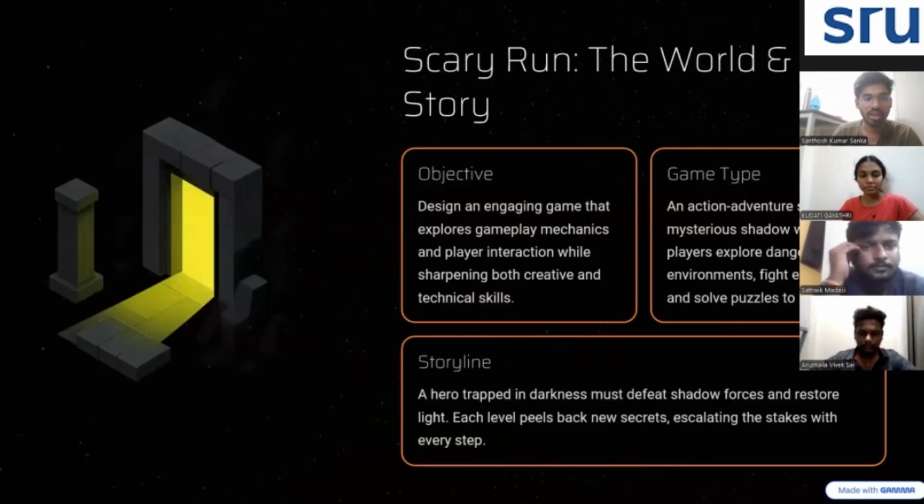Coming to the objectives, game type and story. The main objective of our project is to design a game that improves both technical skills like coding and game development, and creative skills like storytelling and design. Coming to the game type, this is an endless runner game with action and adventure elements. Coming to the story, the game is set in a dark and mysterious world. The player is a hero who is trapped in the darkness. To survive, the player must avoid obstacles, escape enemies, and move forward continuously. As the player progresses, the difficulty increases and new challenges appear. The storyline makes the game more interesting and meaningful.